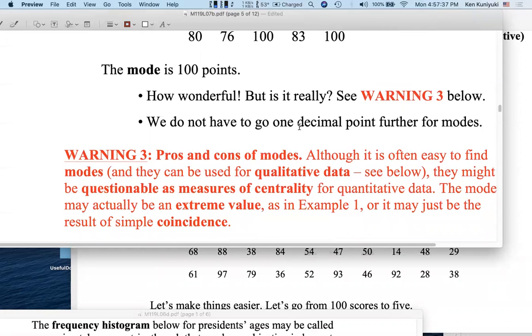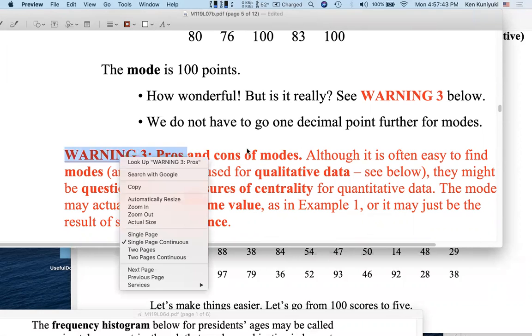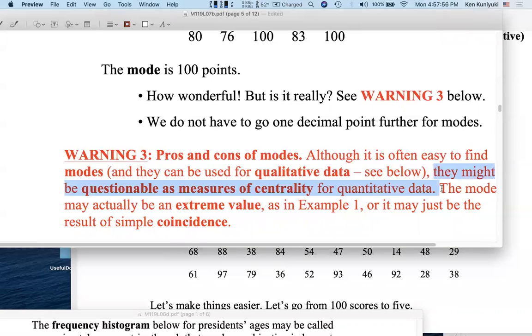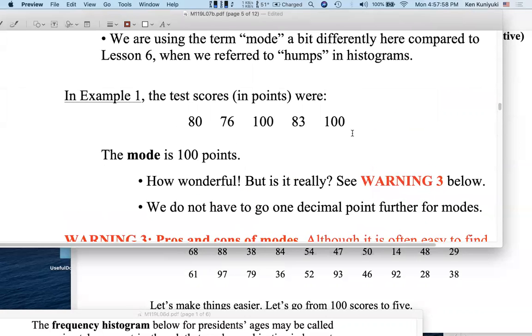By the way, you don't have to worry about the going one decimal point further issue for modes. Pros and cons of modes. Although it's often easy to find modes, and also we can use it for qualitative data, as we'll see below, there are some problems. They might be questionable as measures of centrality for quantitative data. Again, is 100 points really appropriate as a measure of center for this data set?